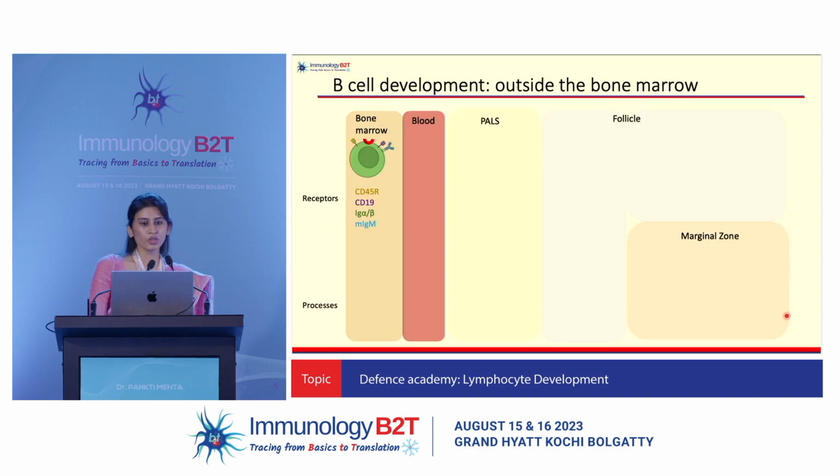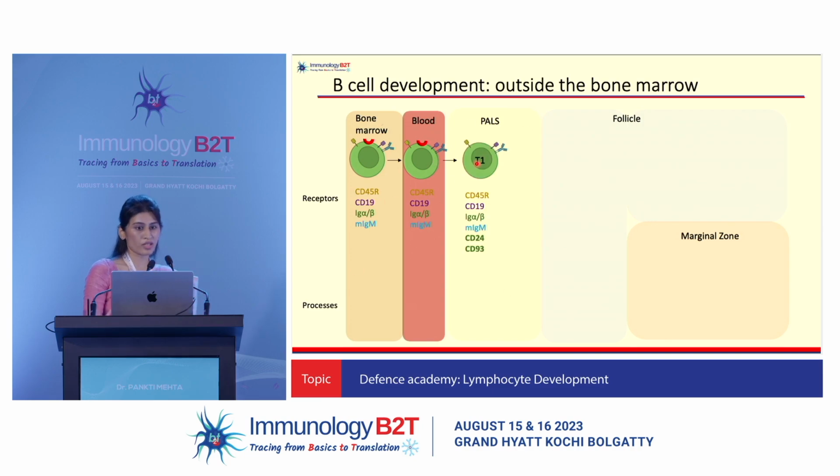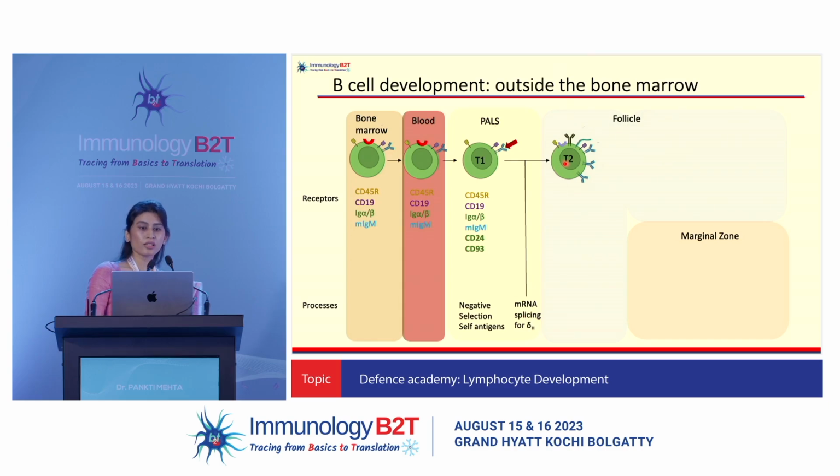So looking further into the details, we have the immature cells traversing through the blood vessels, expressing the membrane IgM, moving into the periarteriolar lymphoid sheath, where it forms the transitional 1 B cell. It then undergoes the process of negative selection through interaction with self-antigens, and starts moving towards the follicle. In this process, it will undergo class switching and start expressing the delta chain. At the transitional 2 stage, it will start expressing CD21 along with CD23 and BAFF receptors, receive further signaling through the BCR as well as BAFF, and mature into the follicular B cell.